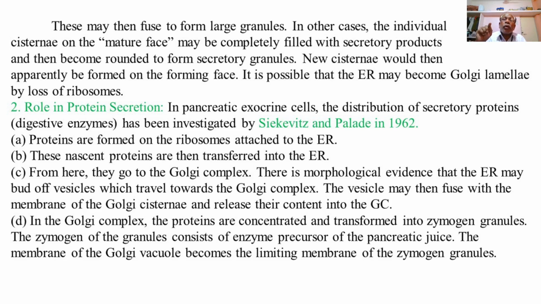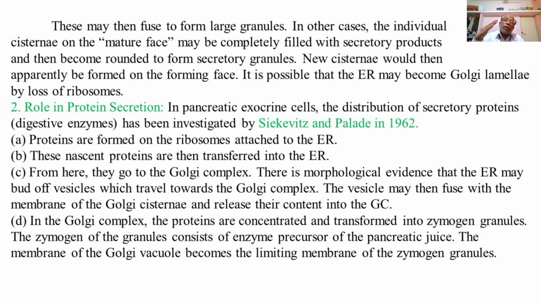So this is the role of the Golgi complex in protein secretion. Proteins formed in the endoplasmic reticulum are transported via vesicles of the endoplasmic reticulum into the Golgi cisternae, from where these again form vacuoles containing these proteins.